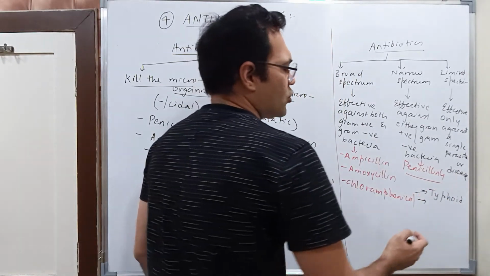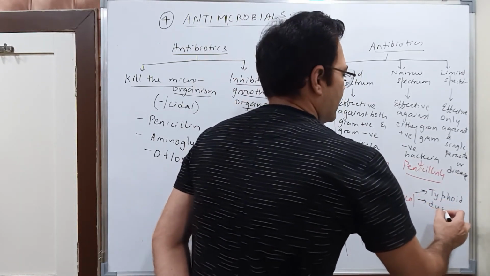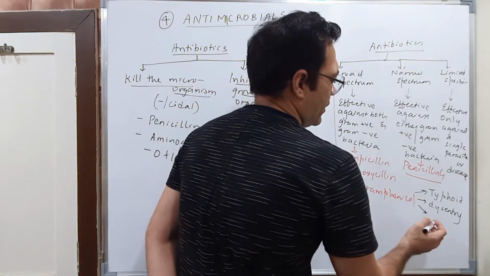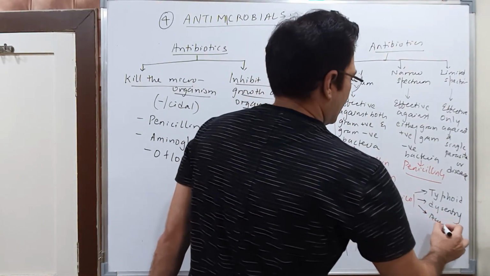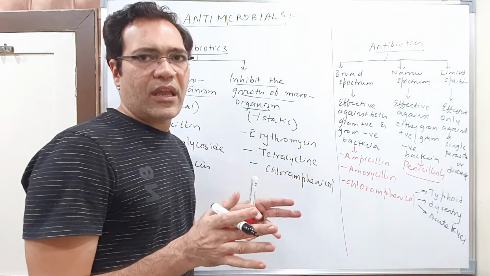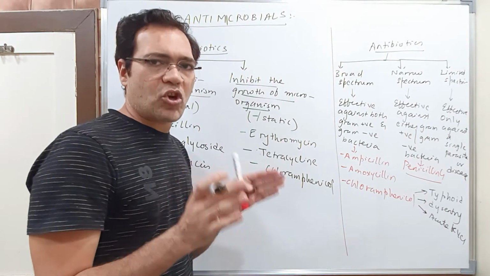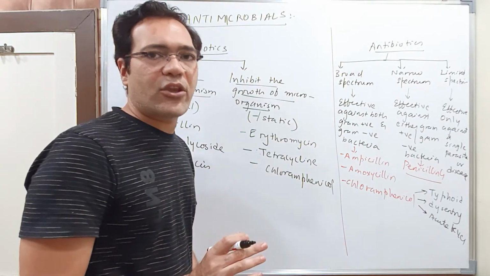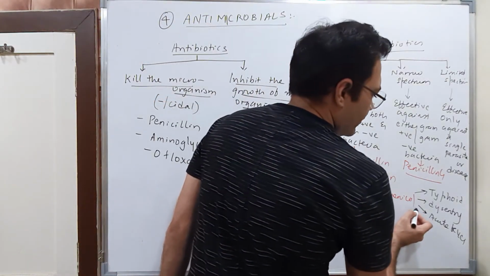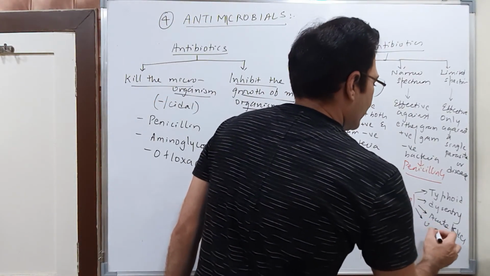Then it can also be given in treatment of dysentery. Then acute fever. Acute means short term. It is not a fever for a very long time, but a short term fever. So for that we use the word acute, and chronic means long term. Okay, acute fever. Then treating certain urinary infections.